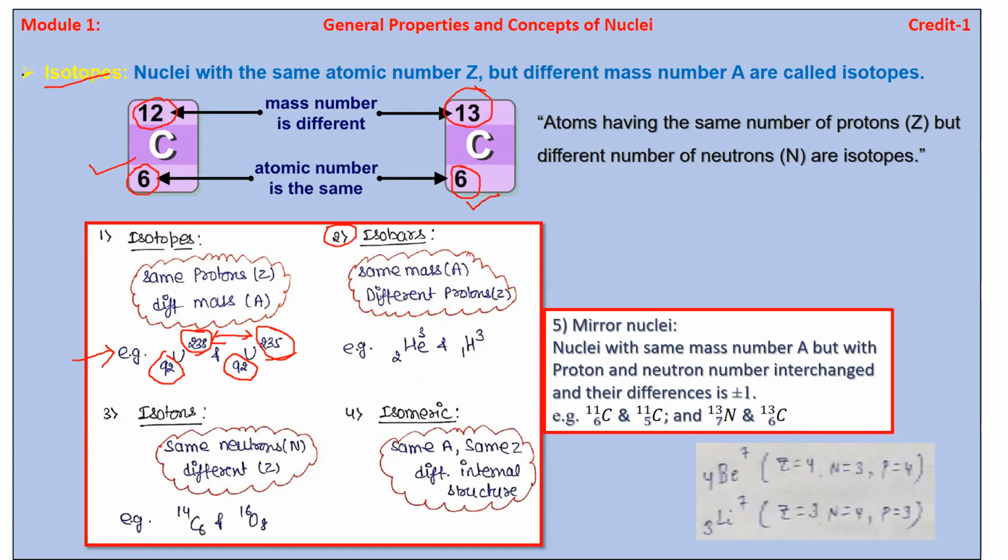ओके, so in this case, in case of isobar, nuclei with the same mass number but different protons or different atomic number, okay, that is nothing but an isobar. आता याच्यामध्ये we have taken the example of a helium atom.